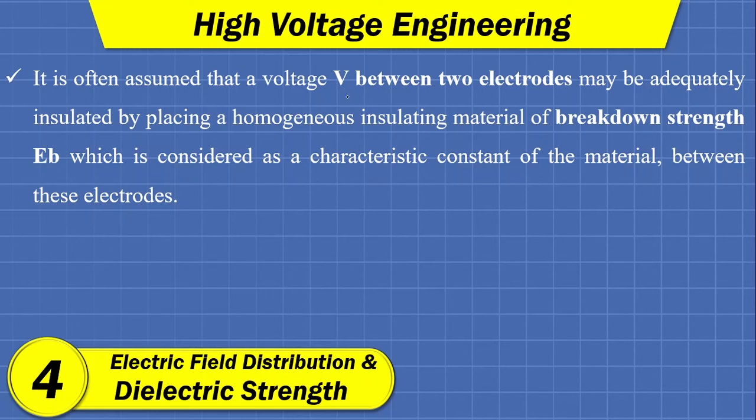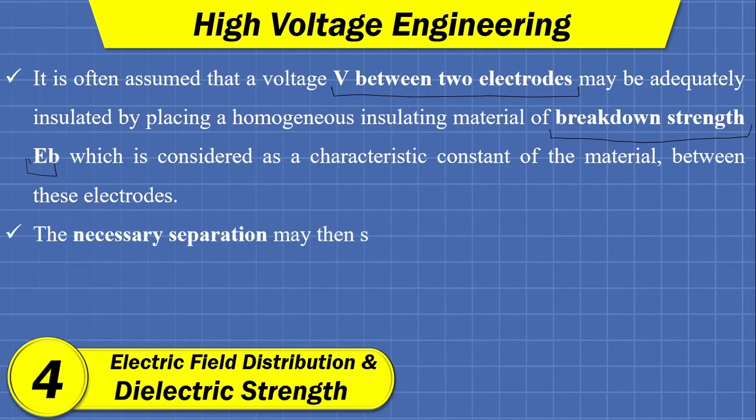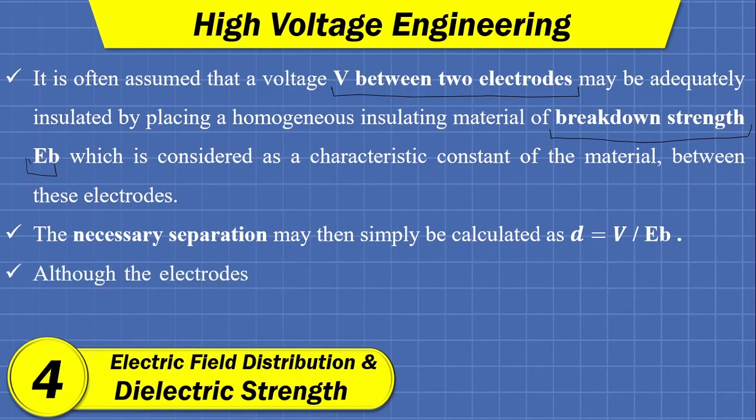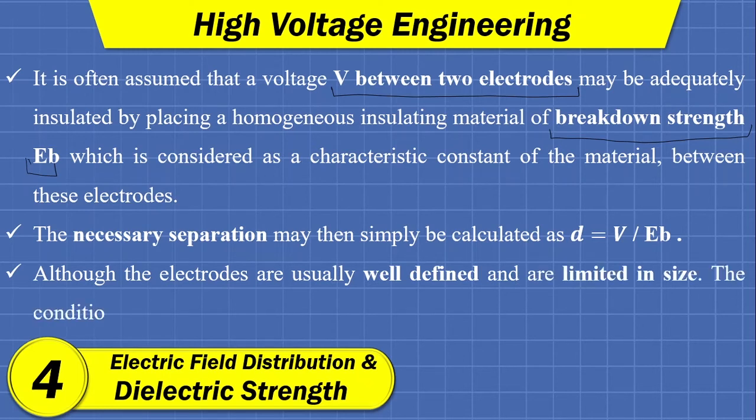Here V is the voltage between electrodes, and EB is the breakdown strength of the medium. Then the necessary separation may simply be calculated as d equals V by EB. Okay, so this will be the minimum separation that we should maintain between two metallic parts or two conductive parts, fine, in order to flow the current in our desired direction.